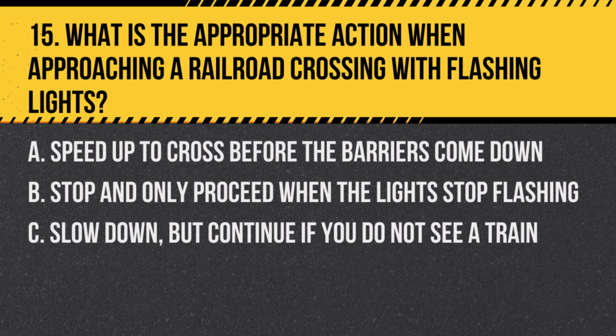Question 15. What is the appropriate action when approaching a railroad crossing with flashing lights? A. Speed up to cross before the barriers come down. B. Stop and only proceed when the lights stop flashing. C. Slow down but continue if you do not see a train. Answer: B. Stop and only proceed when the lights stop flashing. It's crucial to stop at railroad crossings when warning signals are activated to ensure safety.